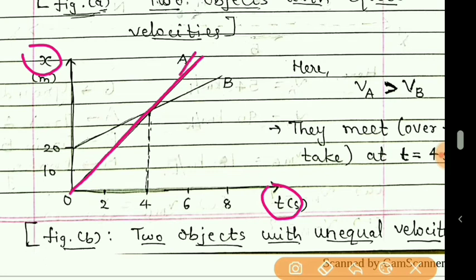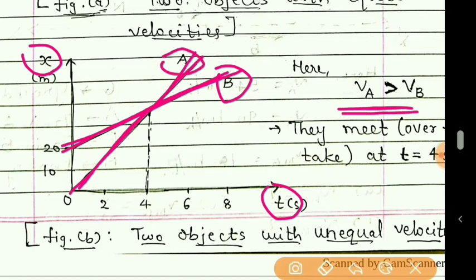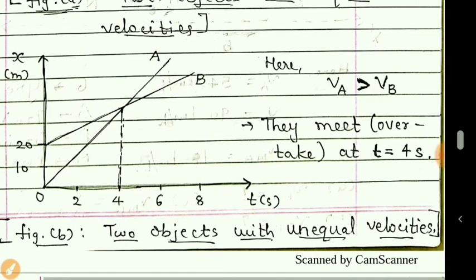So here the slope of A is more, so its velocity will be more, and the slope of B, you can see, is less than A, so the velocity of B is less than A. So from the graph you can easily say that the velocity of A is more than that of B.